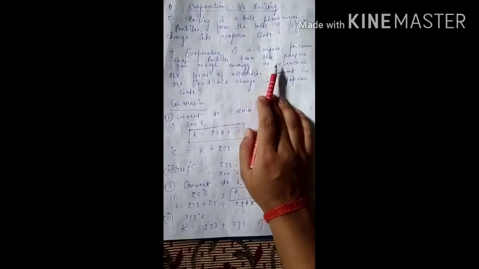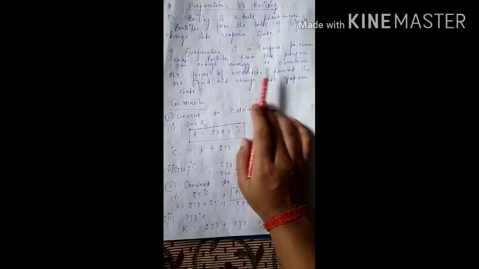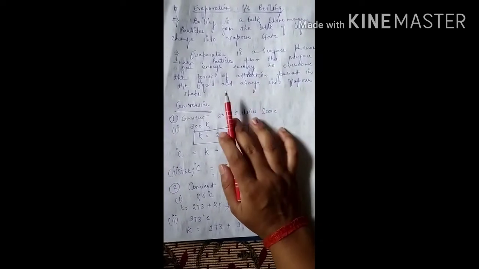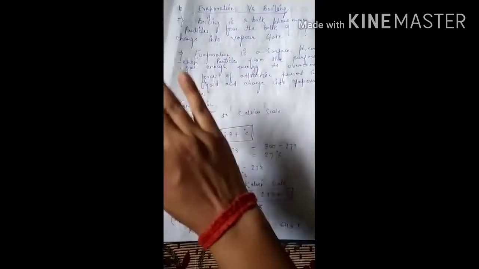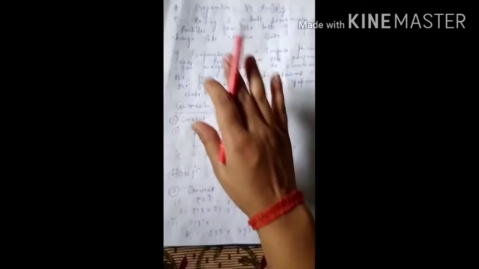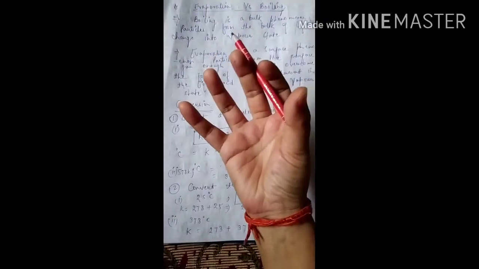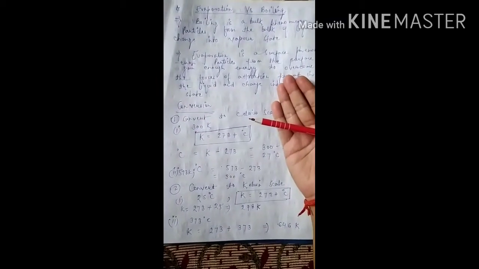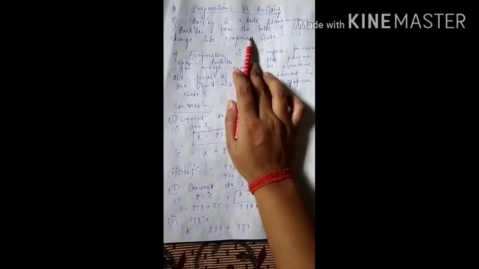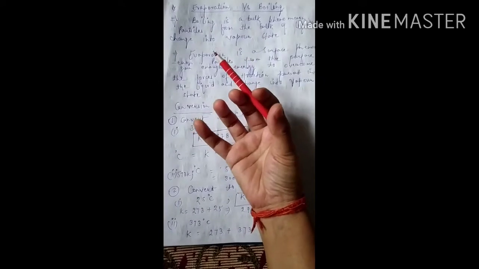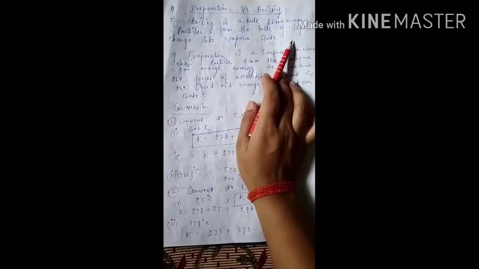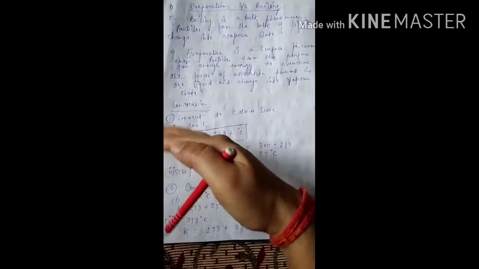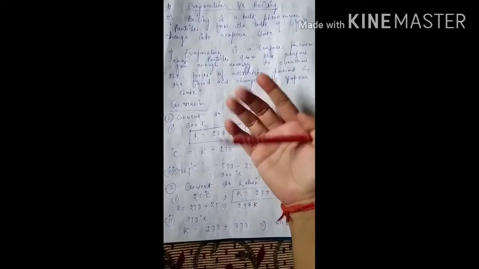In evaporation, particles from the surface gain enough energy to overcome the force of attraction present in the liquid and change into the vapor state. Evaporation only takes place at the surface. But boiling is a bulk phenomenon, where particles from the bulk of the liquid change into vapor.